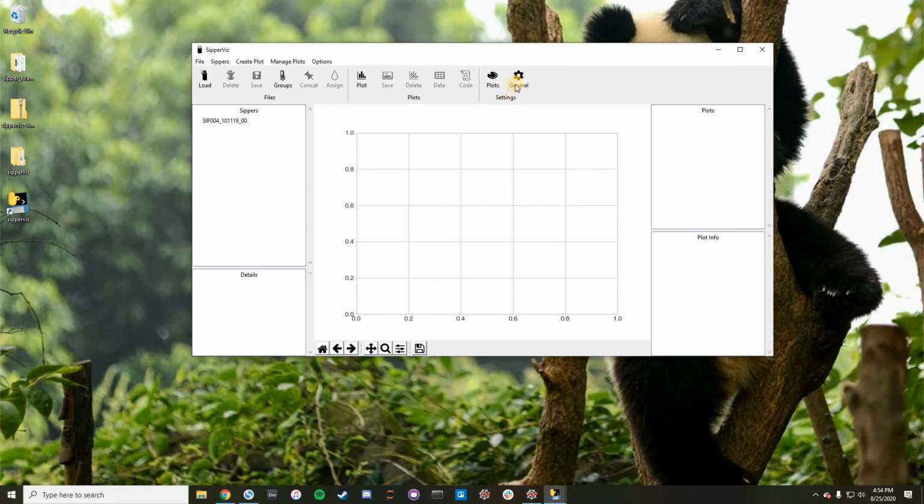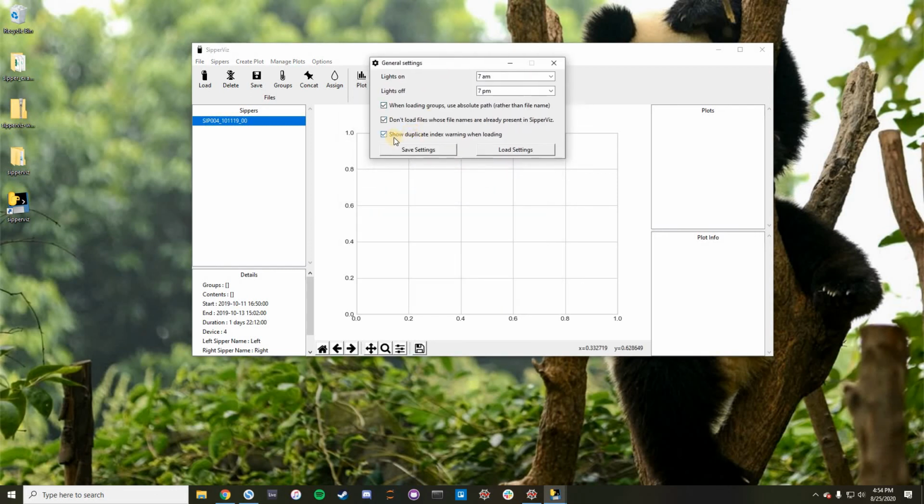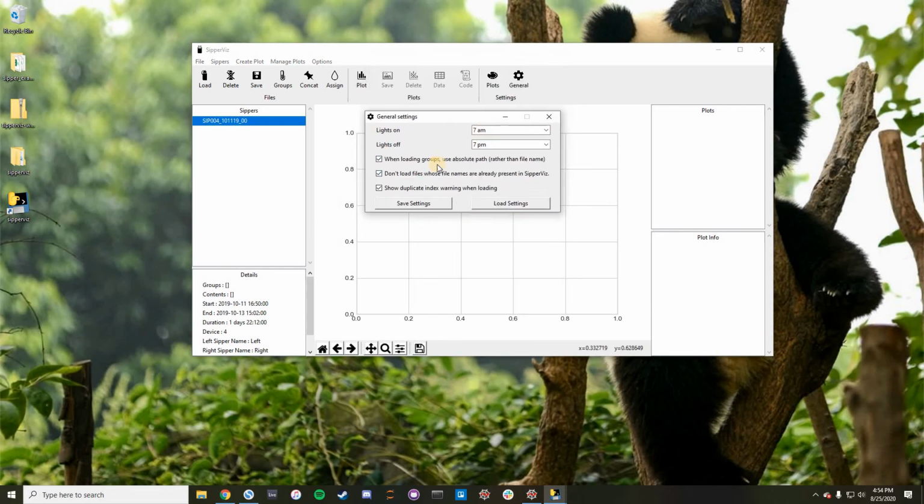Okay, so there's one other option related here. I'm just going to turn off this warning for the duration of these tutorials. So if you go to General Settings and then unclick this box, that's just going to prevent this warning from occurring in the future.